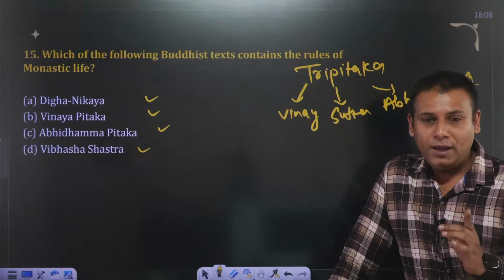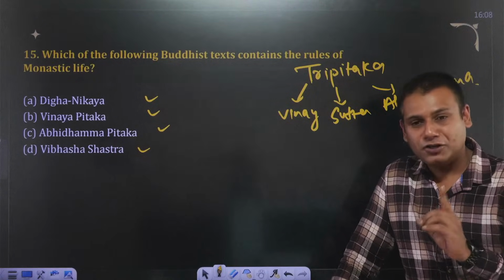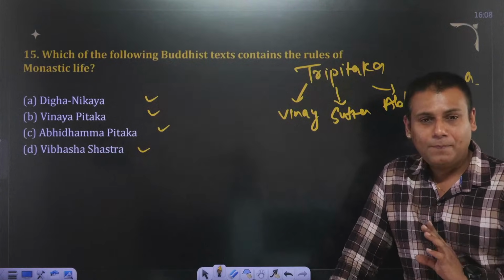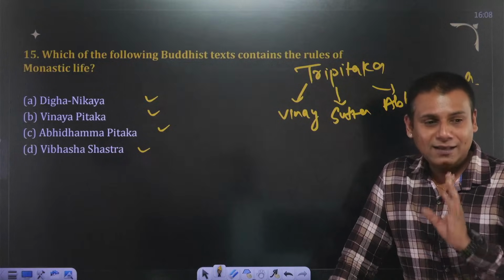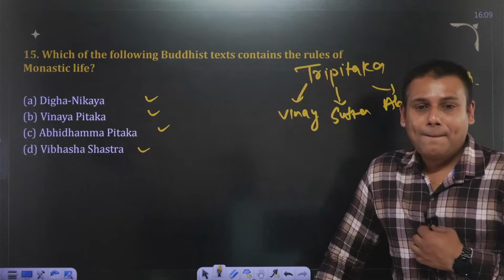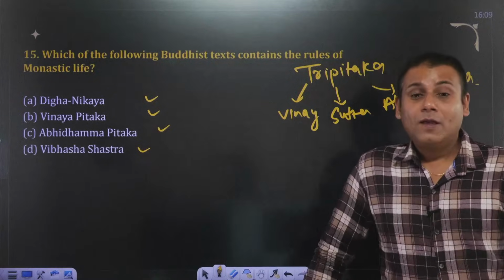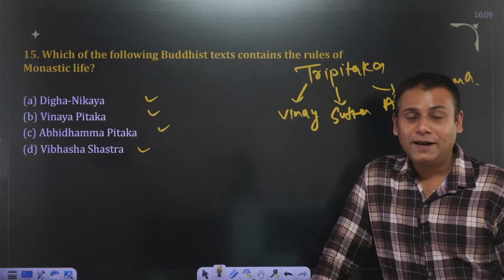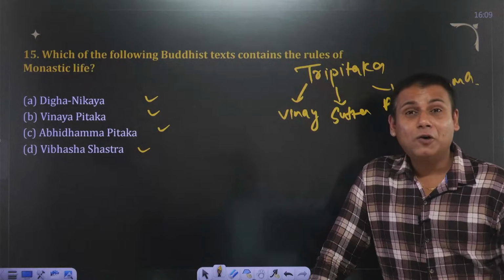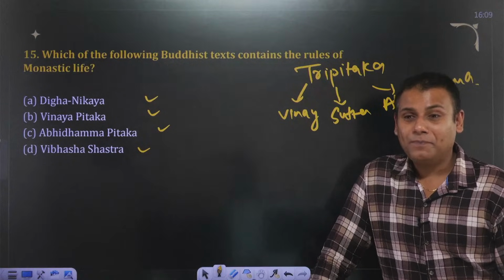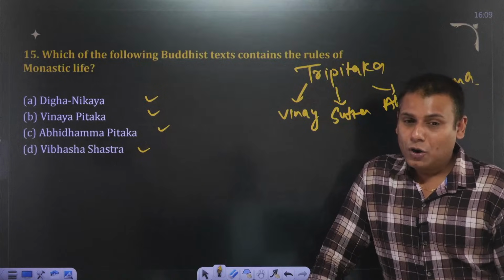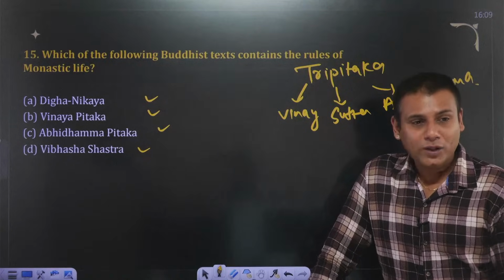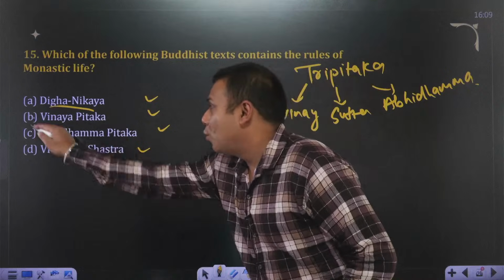Vipul goes with B. Rajesh goes with B. Himvarsha goes with B, that is Vinay Pitak. Yes. Any other guesses? Oh, that's great, Vipul. You belong to Bihar. That's great. Nalanda. That's great, the university which was created by Kumar Gupta. Roshan, you go with B. Rajesh, you go with B. Perfect. The answer to this question is Vinay Pitak.